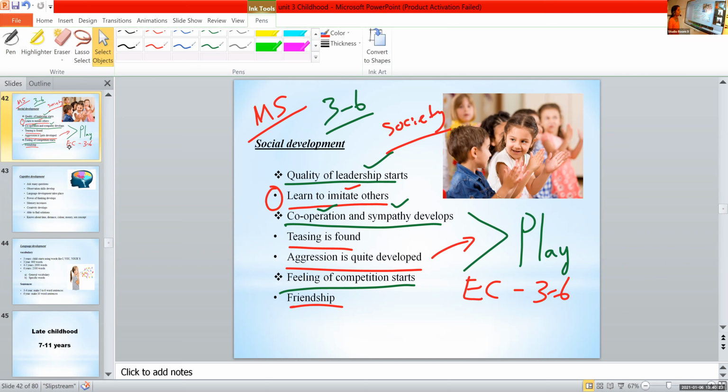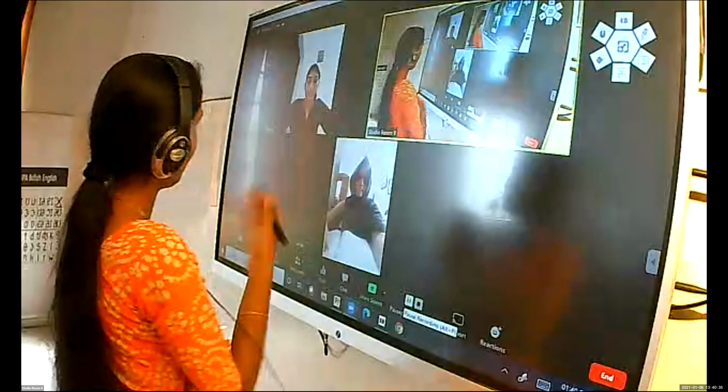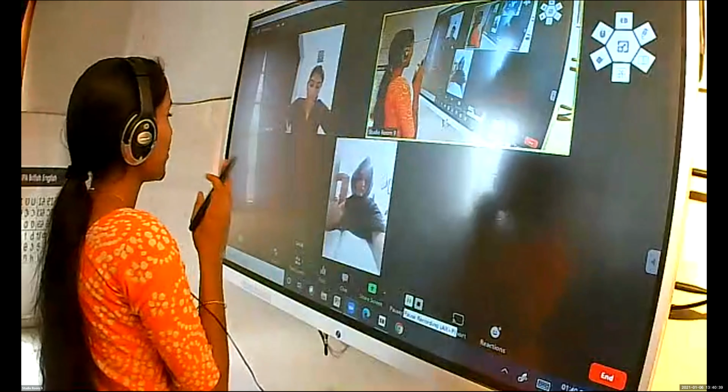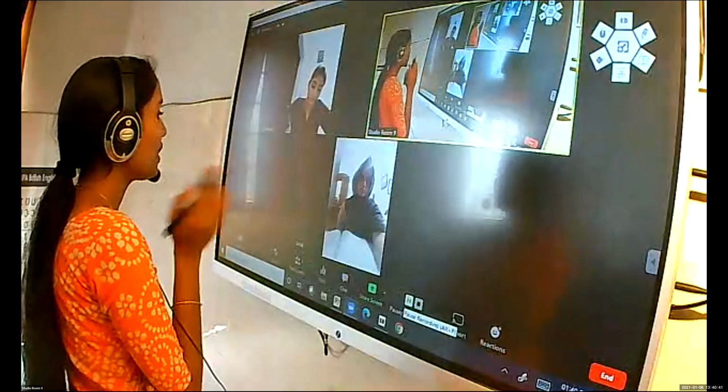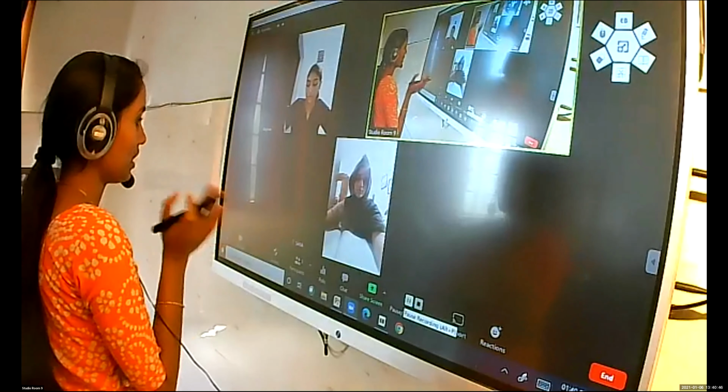Who coined the cognitive development theory? Priyasha, very good. What about the stages? We already discussed cognitive development. In infancy, it is the sensory motor stage, 0 to 2 years. Then here, it is 3 to 6 years.